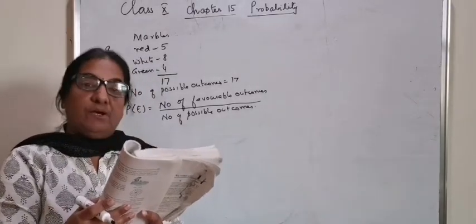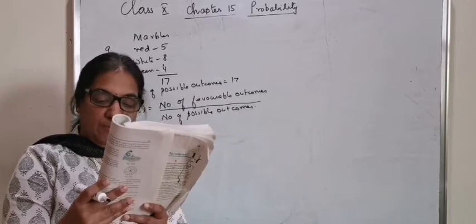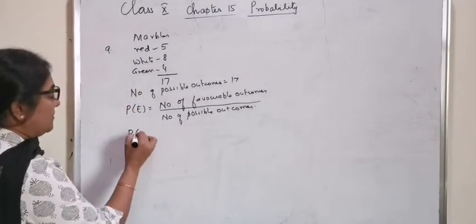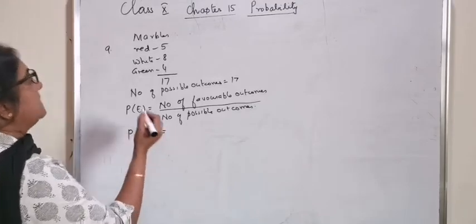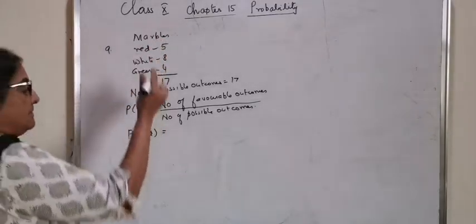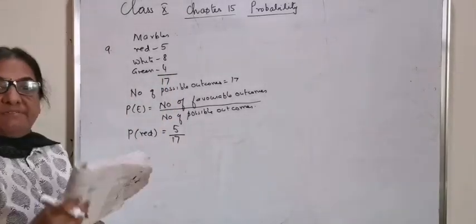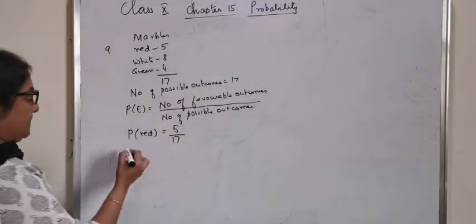One marble is taken out at random. What is the probability that the marble taken out will be red? So probability of a red marble is equal to number of red marbles, 5, divided by the total, 17. So 5 by 17.